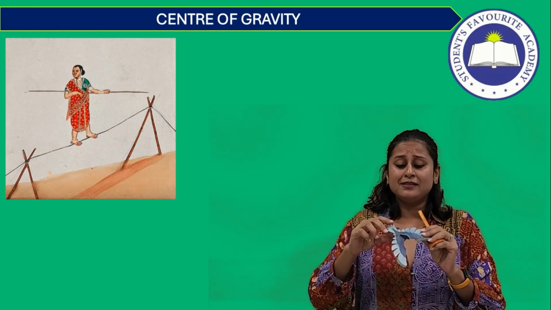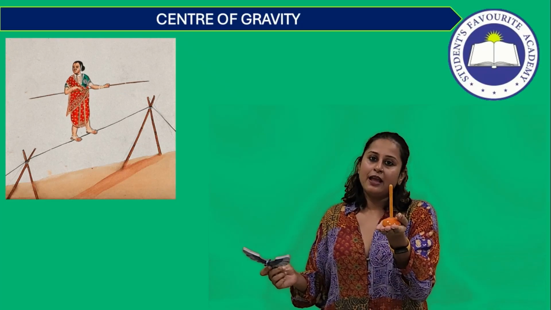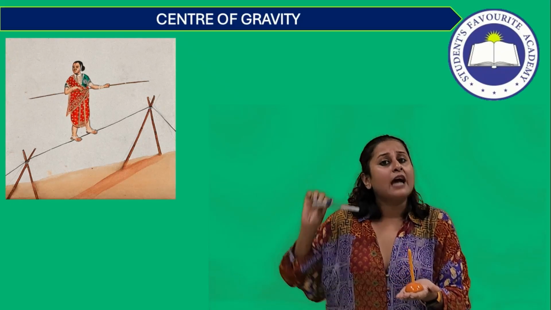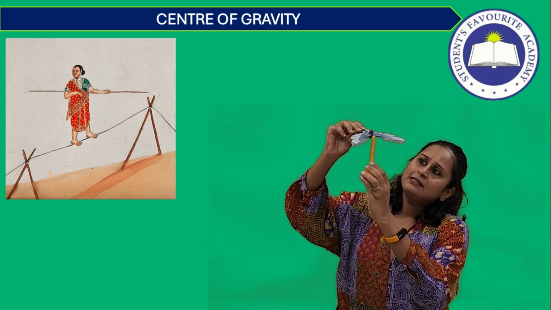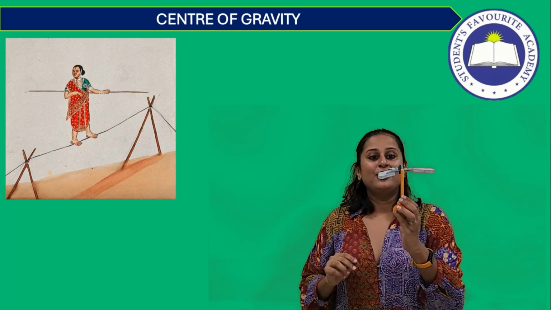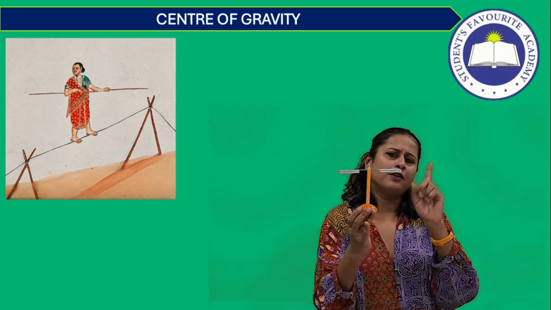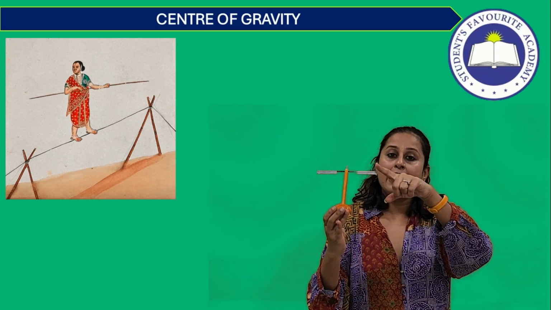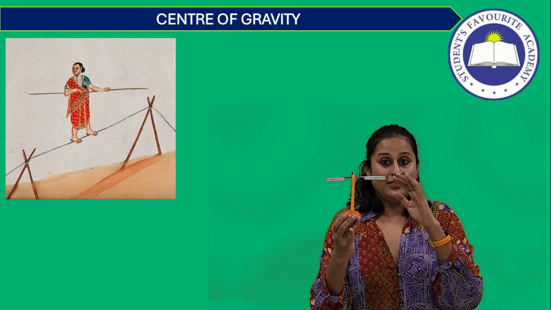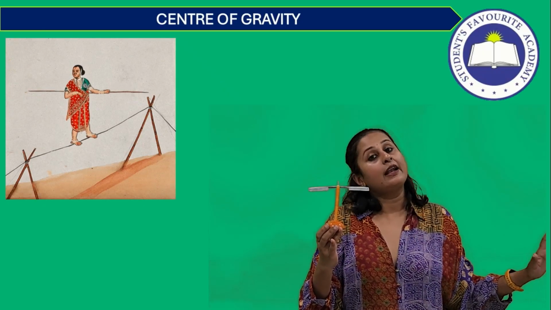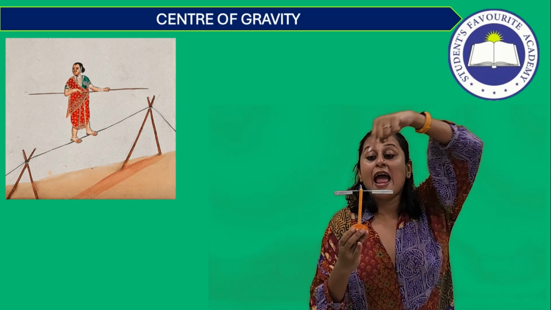Let us look at another example. This is a very common toy. It's a balancing toy, or a balancing bird. So again I am back with my pivot. This toy is designed in such a manner that if I balance it on its beak, can you see? The body is not toppling over. It is not falling over. Why is that? That's because the anti-clockwise moments and the clockwise moments caused on this body have become equal. Their algebraic sum is equal to 0 at this point, when the body is balanced.